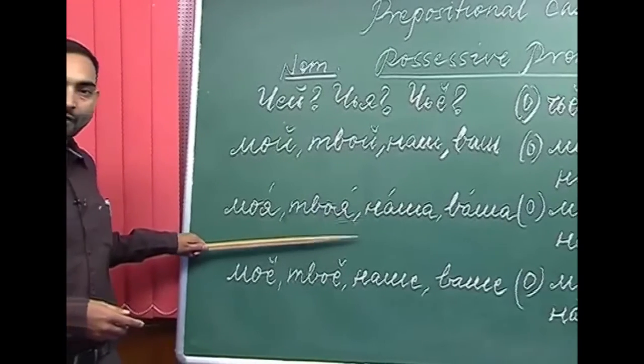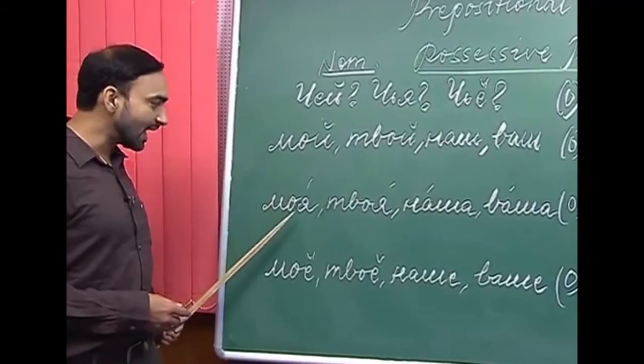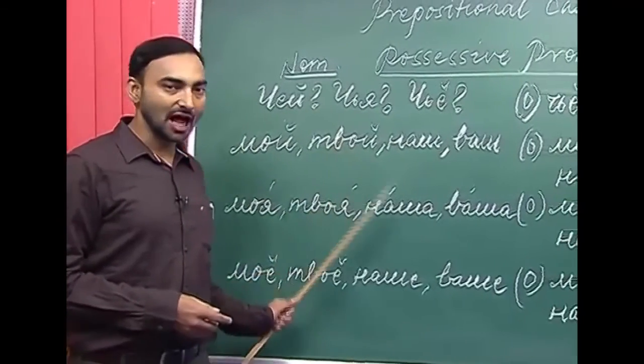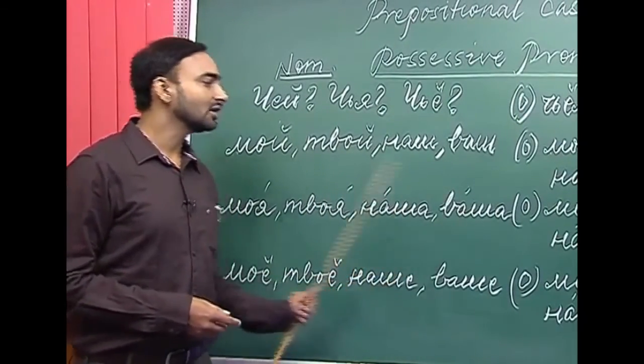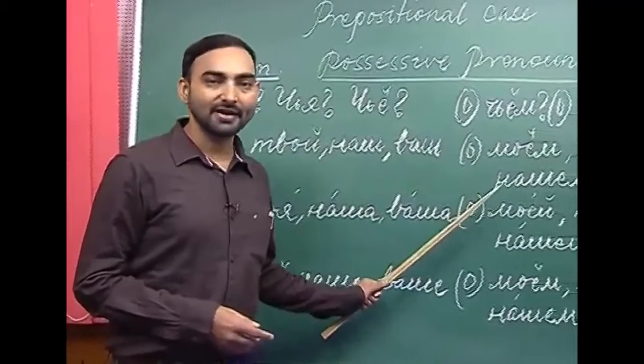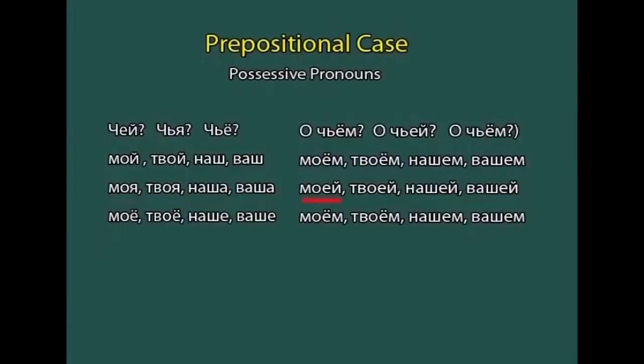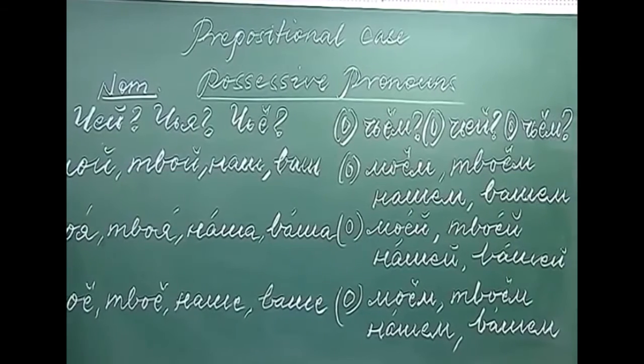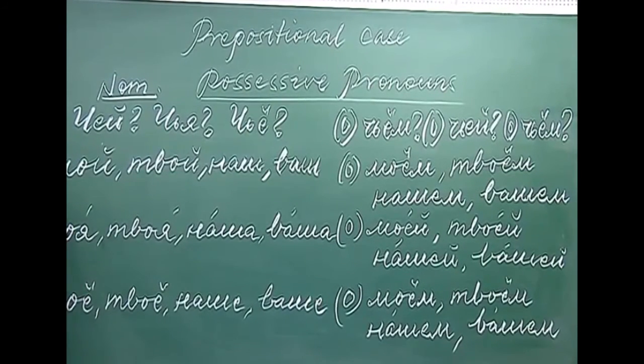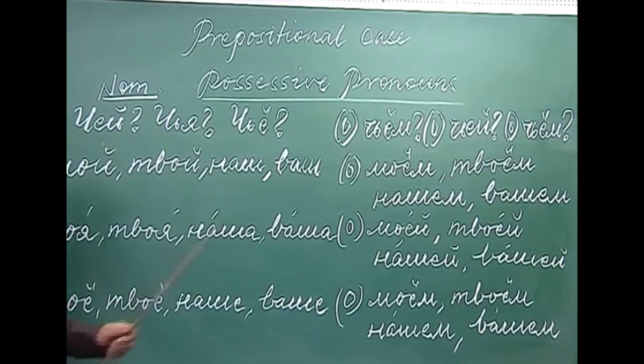Now, the feminine forms of the possessive pronouns моя, твоя, наша and ваша change into моей, твоей, нашей, вашей. So maya changes into mayei, tvaya into tvayei, nasha into nashei, vasha into vashei.